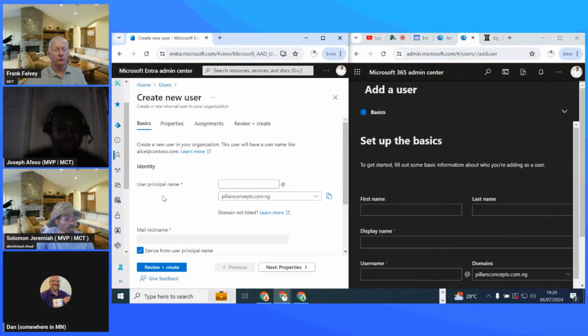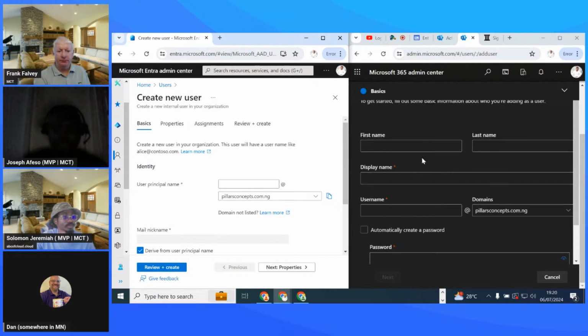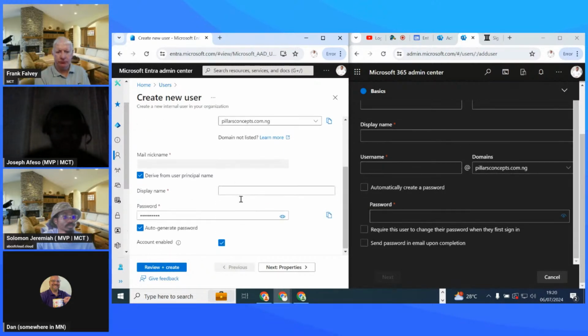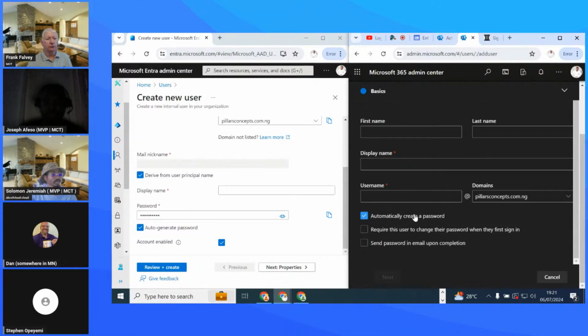So if I go to basic, to create this user, I have basic information. But for this one, if you watch, you'll see that I just have the option to go to next, and these ones are arranged horizontally for me. I don't have a password prior to creating the user, but I observe that before you even start creating a user from the Entra ID, the password would have already been created for you. You can decide to uncheck this to create your own password, just as this one is also for you to have the system create a password for you.